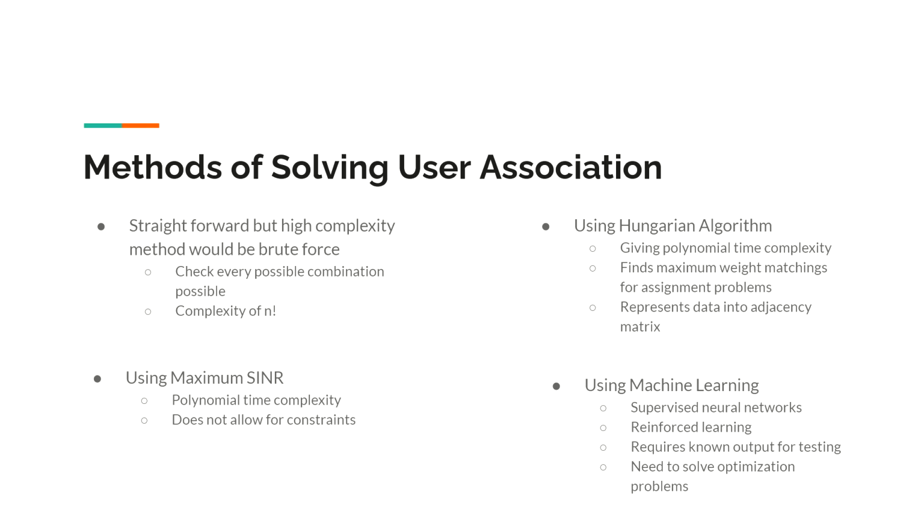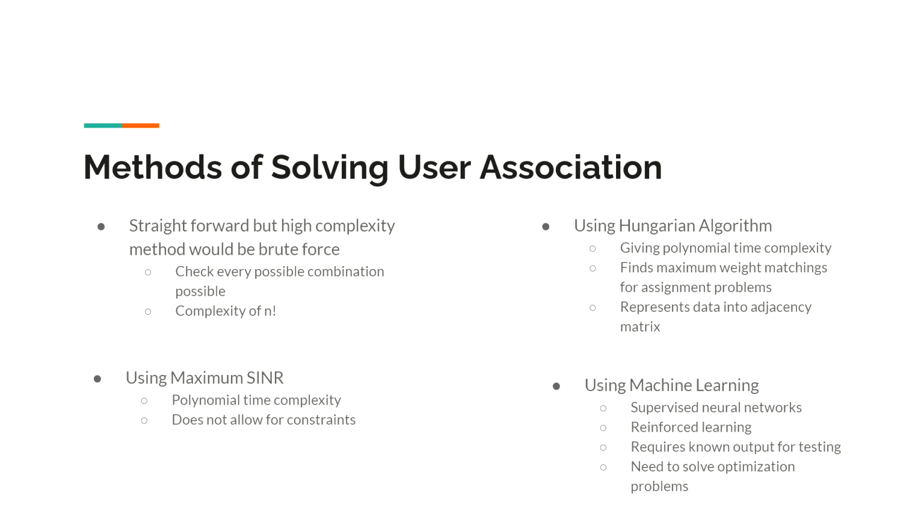Another idea for solving user association is using maximum SINR, where SINR is the signal to interference plus noise ratio. We can use this if our input data is SINR. This provides a polynomial time complexity but does not allow for custom things such as constraints. And finally, researchers have been moving towards using machine learning to solve the user association problem, and in particular, supervised machine learning. Some examples are neural networks and reinforcement learning.